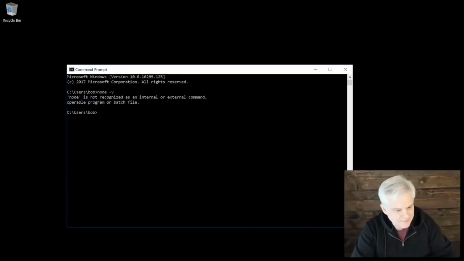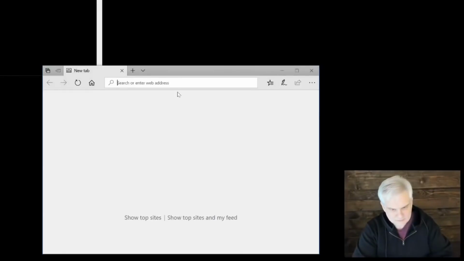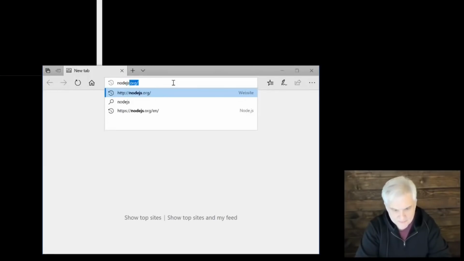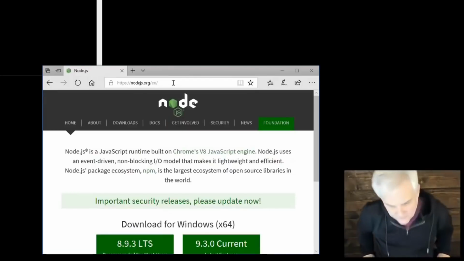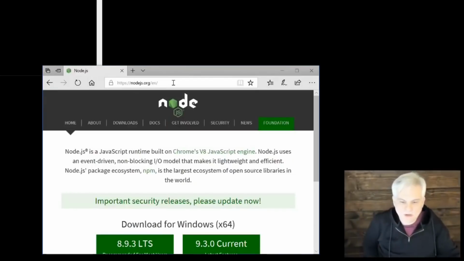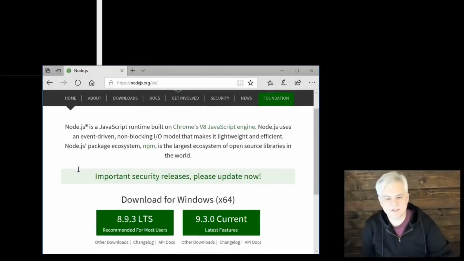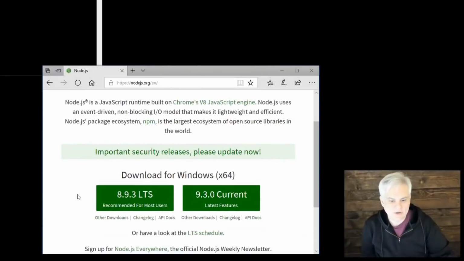So to begin, we're going to go to nodejs.org. And again, regardless of which operating system you're using, you should be presented with an opportunity to download either the supported version or the current version, which has like the latest features.